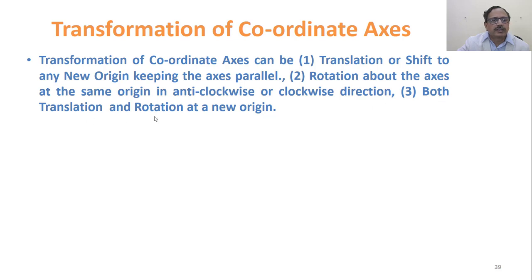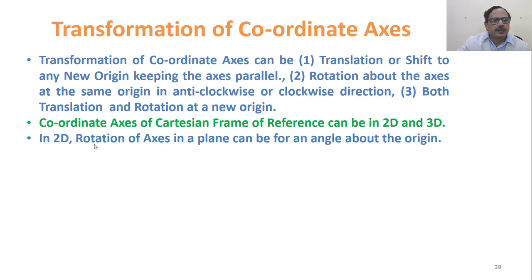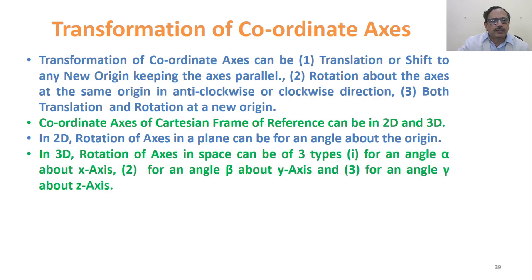Both translation and rotation at a new origin. The coordinate axes of a Cartesian frame of reference can be in 2 dimensions or 3 dimensions. In 2D, rotation of axes in a plane can be by an angle about the origin. In 3D, rotation of axes in space can be of 3 types: one, by an angle alpha about the x-axis; or by an angle beta about the y-axis; or also about the z-axis with an angle gamma.